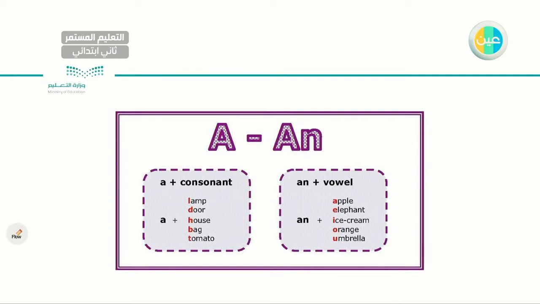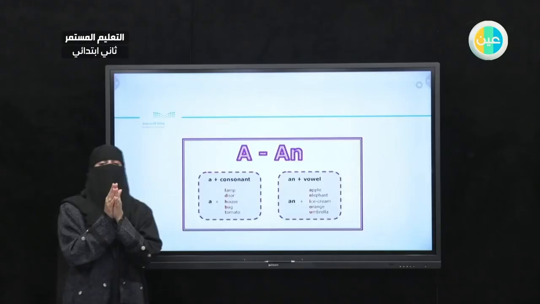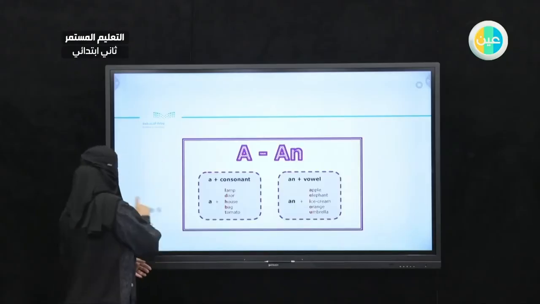But if we move to the next side, I have an plus a vowel. What are the English vowels? I have an apple, an elephant, an ice cream, an orange, and an umbrella. All the red letters are vowels. So it will be much easier to learn the vowels in English because I have only 5 vowels.